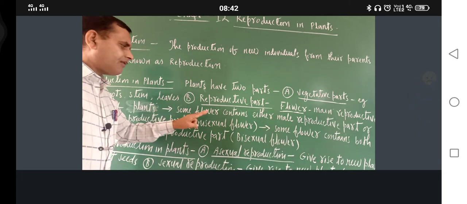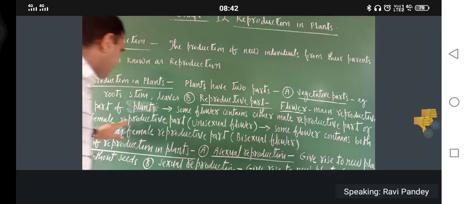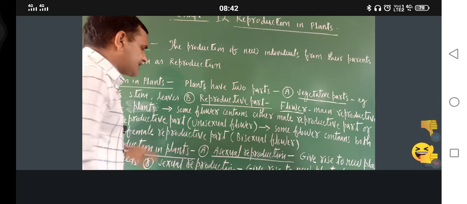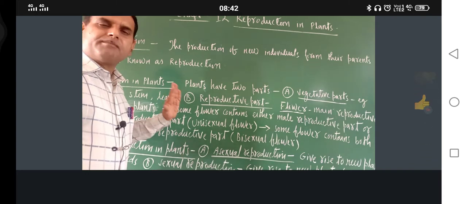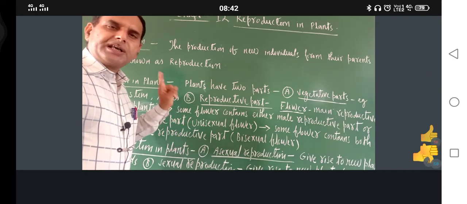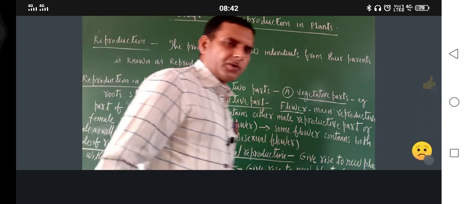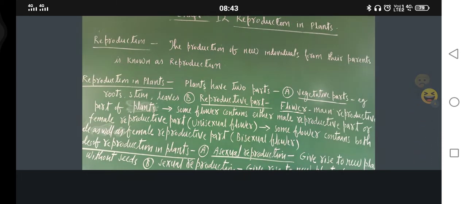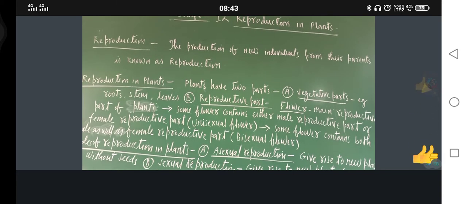Now, some flowers contain either a male reproductive part or a female reproductive part. Such a flower is called a unisexual flower. Hello, am I not audible and visible?